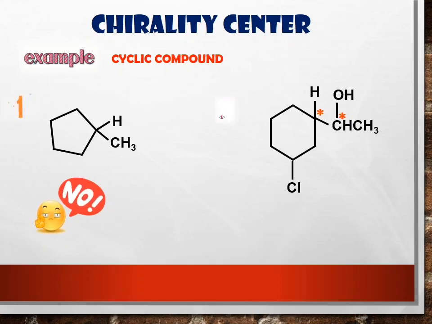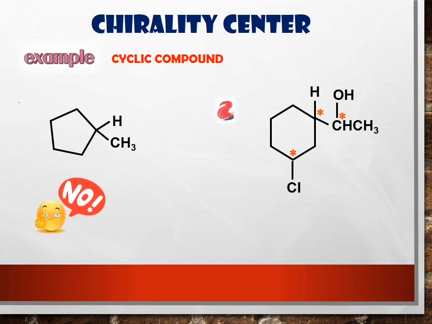So this carbon is bonded to one OH group, one CH3 group, and don't forget, one hydrogen atom. So we have 3 groups of atoms here. Another one? Yes, the biggest one here, class. Okay, so that means the carbon is bonded to 4 different atoms or groups of atoms. So now we have 2 chiral carbons here. Any more? Yes, we have another one here.